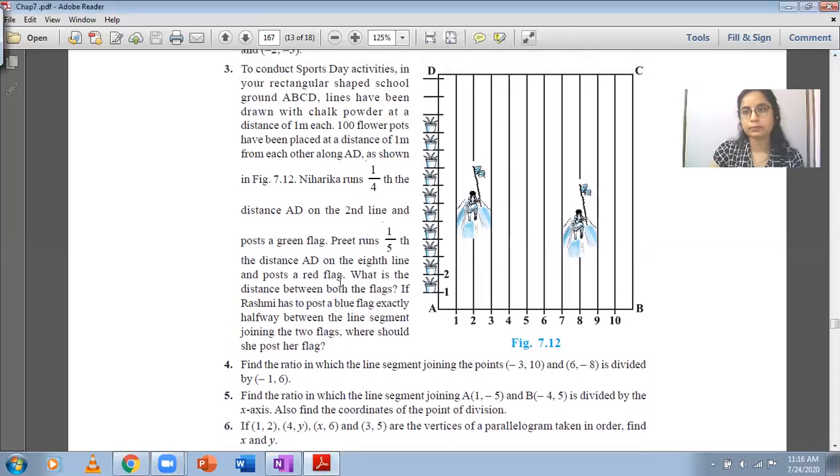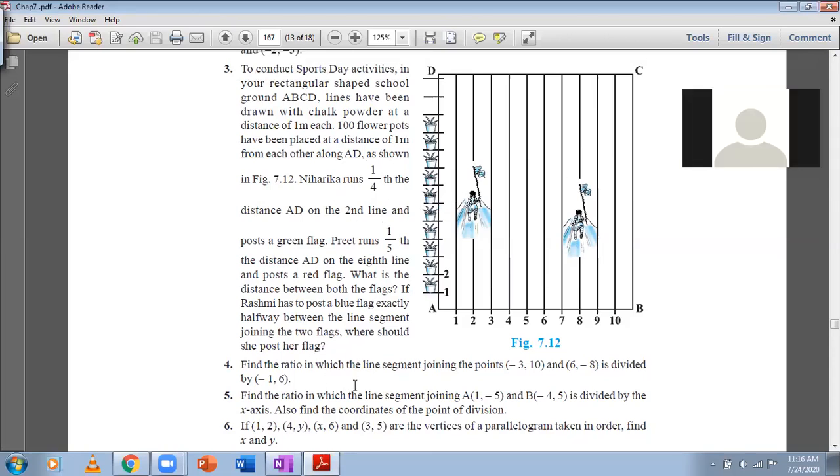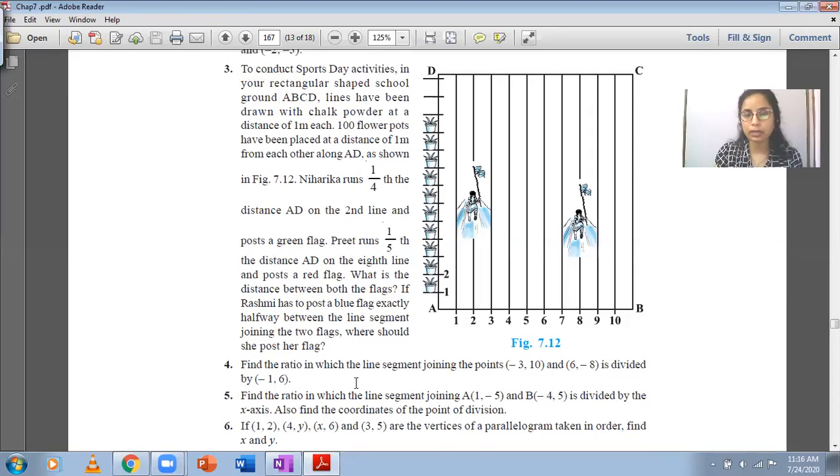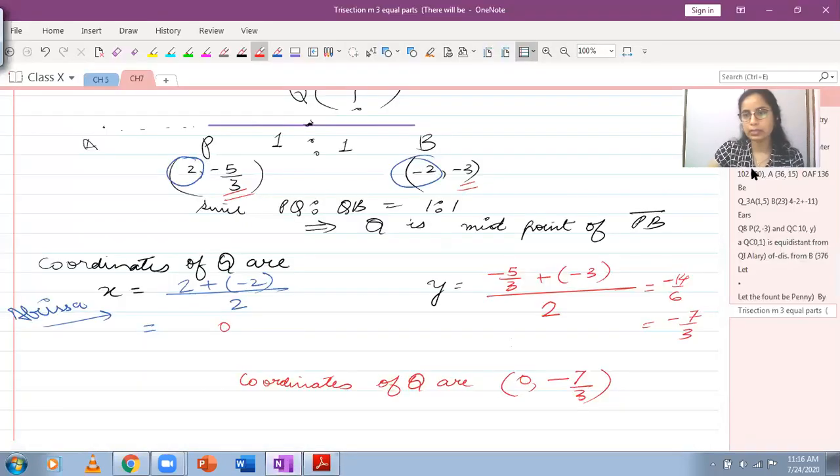You need not draw everything in your copy. You do not need to draw anything. You will simply write down the position of Niharika, the position of Preet, and then you will find out the distance between the two. Then you will find out the midpoint of the line segment. That's what you have to do. So let's just write the answer.